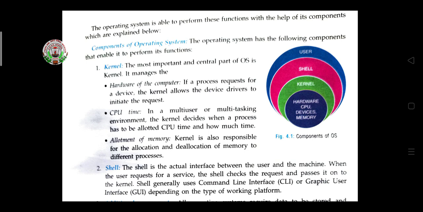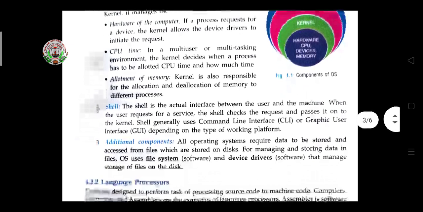Suppose we are giving instructions one by one, the kernel will decide which one will go first for processing, holds all the tasks in a queue, and one by one sends the instructions for processing. Then allotment of memory. The kernel is also responsible for the allocation and deallocation of memory to different processes.